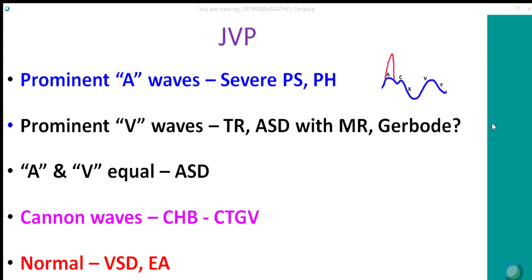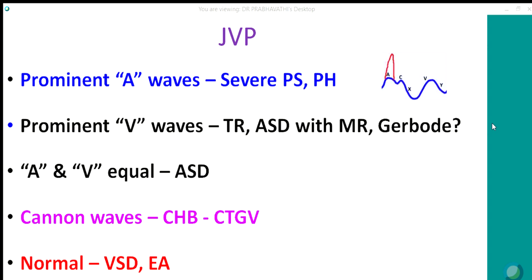JVP. What are the causes of prominent A waves? Whenever there is forceful atrial contraction against resistance, you get prominent A waves. This occurs in severe pulmonary stenosis or severe pulmonary hypertension, when there is right ventricular hypertrophy; this occurs only with an intact ventricular septum. Prominent V waves are a classical finding in tricuspid regurgitation. ASD with mitral regurgitation behaves like TR because now the MR jet enters the left atrium, there is a non-restrictive ASD, and the same is transmitted to the JV.